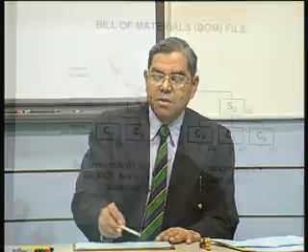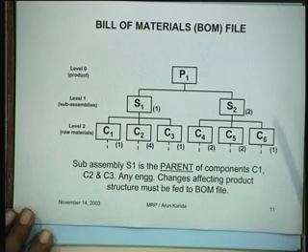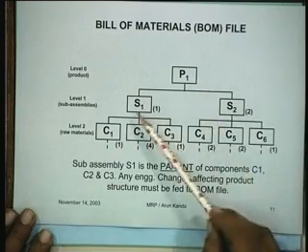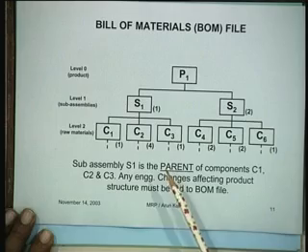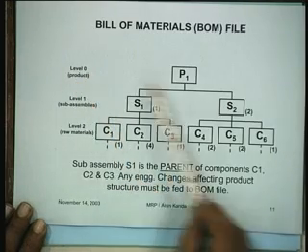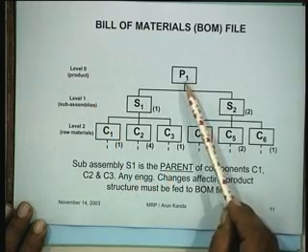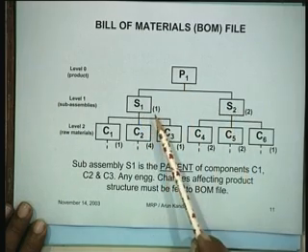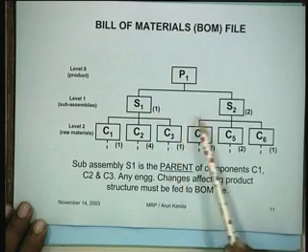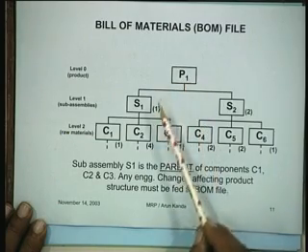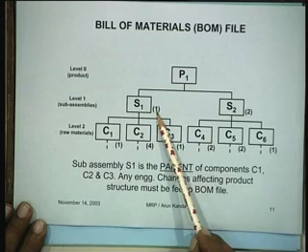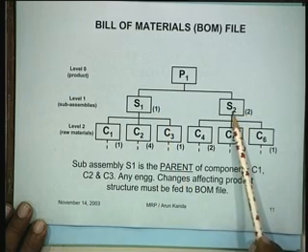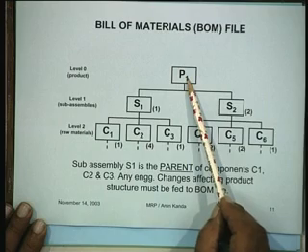Now we have seen what the master production schedule looks like. Now let us see what is a BOM file. What is a bill of materials file? A bill of materials file will typically be a hierarchical structure of this nature. At level 0 you have the product, which is the final product P1. This product is composed of two sub-assemblies S1 and S2, and there are numbers here which indicate that for each product I have one sub-assembly S1 and two sub-assemblies S2 which are needed to make the final product.